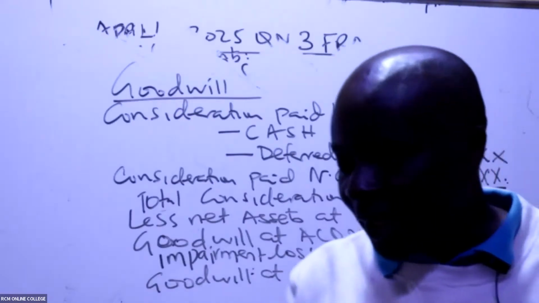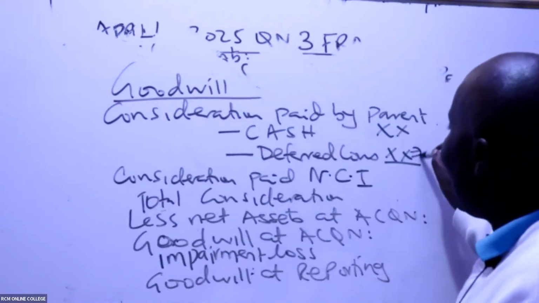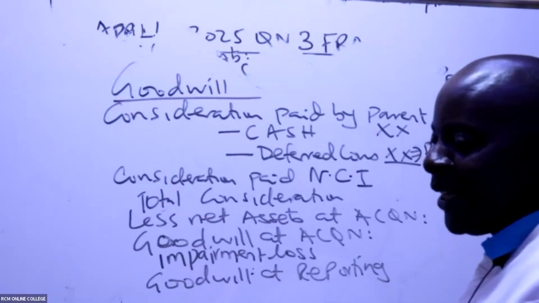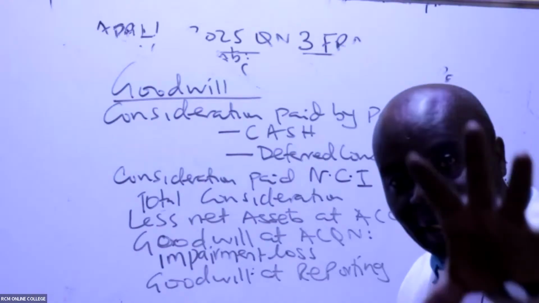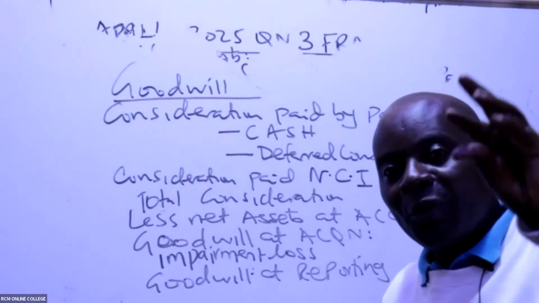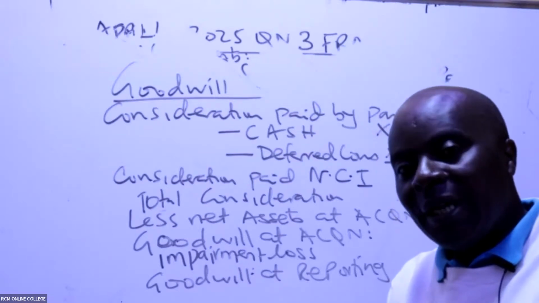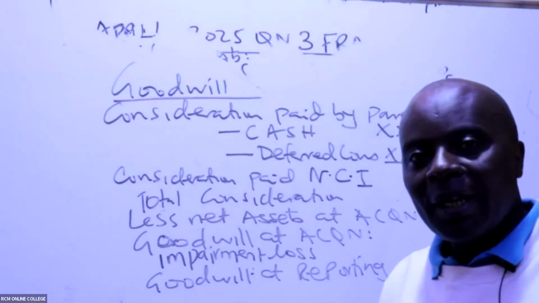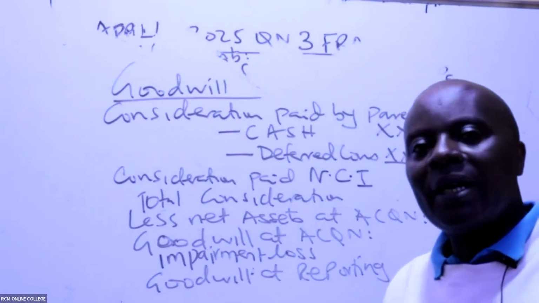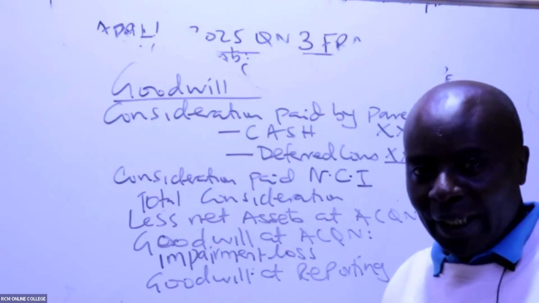But again, remember that this deferred consideration must be present valued. If there is a consideration that we have promised that we shall pay later, just like, for example, when we marry a Kikuyu lady, Kikuyu people are very good in terms of dowry. They don't believe like what most of us believe in. Most of us believe: this is my daughter, she's a banker, she has a master's, give me 3 million shillings before we talk about anything else.